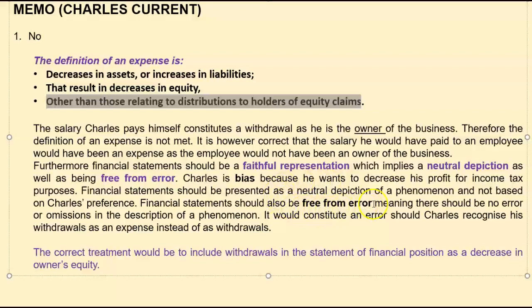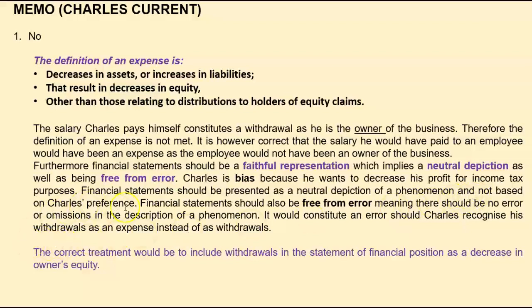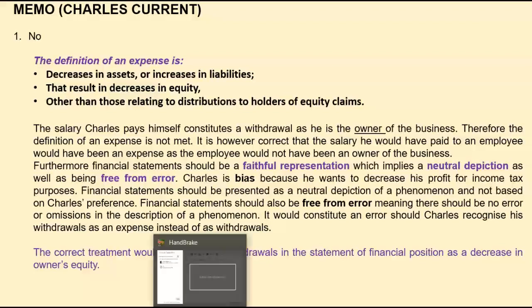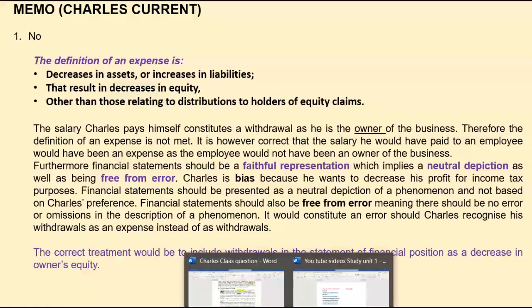Also, financial statements should be free from error. Obviously this is an error, so if he recognizes it as an expense, there will be an error in the financial statements, so it also will not meet that qualitative characteristic of financial statements. So, the correct treatment would be to include withdrawals in the statement of financial position as a decrease in owner's equity. You don't have to talk about recognition criteria. I can stop just here.